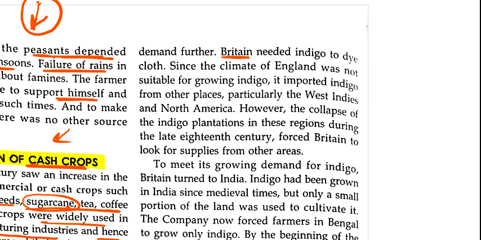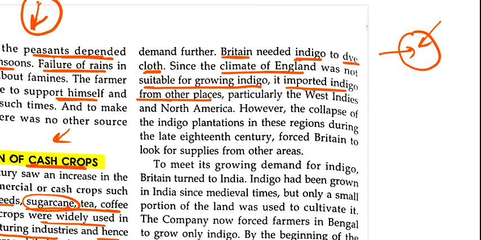So Britain needed indigo to dye their cloth. Since the climate of England was not suitable for growing indigo, it imported indigo from other places. England needed indigo but could not produce it in their country because they did not have the suitable climate to grow it. So what happened? They imported indigo from different countries.